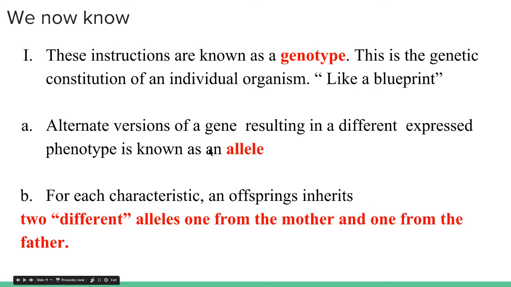An alternate version of a gene resulting in a different expressed phenotype is known as an allele. So it's important to know that genes have different variations of themselves. So one could code for purple flowers and one could code for white flowers. They're the same gene and they still code for the same trait, just one codes for purple and one codes for white. For each characteristic, an offspring inherits two alleles, one from their mother and one from their father.